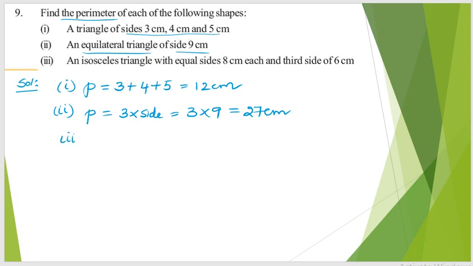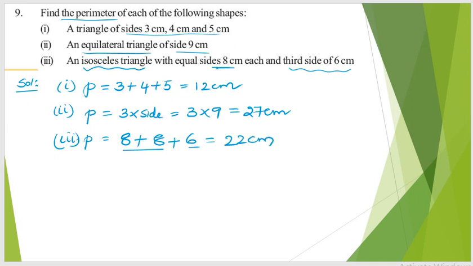Next, moving on to question number 3. An isosceles triangle. Isosceles triangle means two sides are equal, and the third side is also given. The perimeter is the sum of all sides. We have two equal sides, so 8 plus 8 plus 6. 8 plus 8 is 16, 16 plus 6 is 22 centimeters. Likewise, we can find the perimeter of any regular figure.